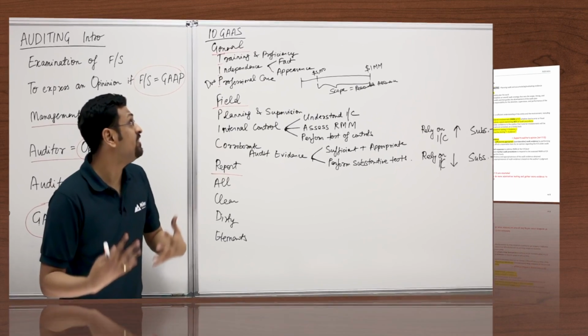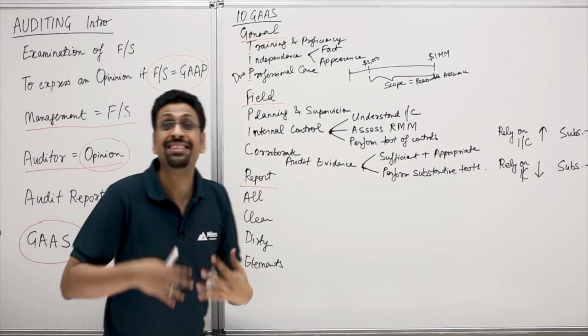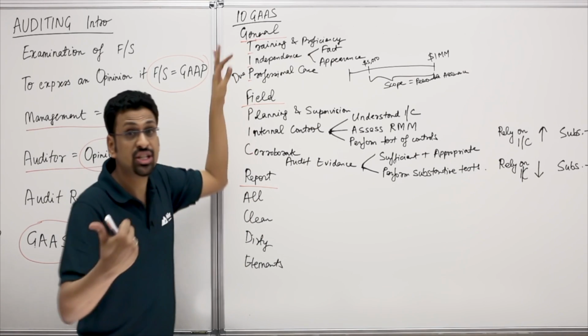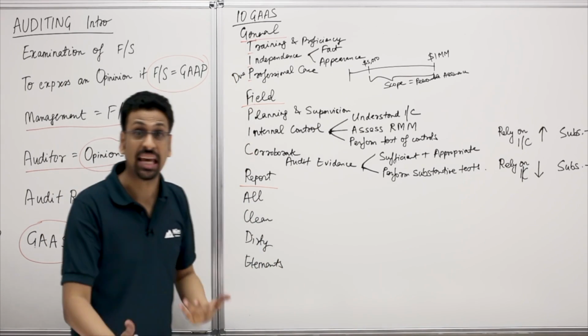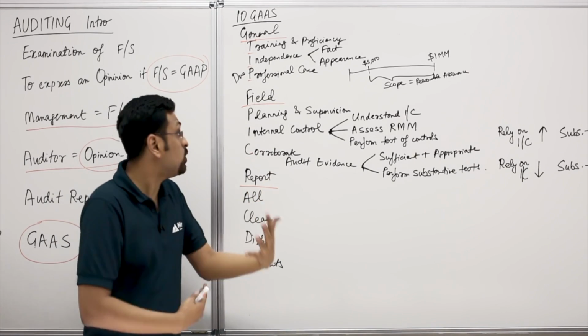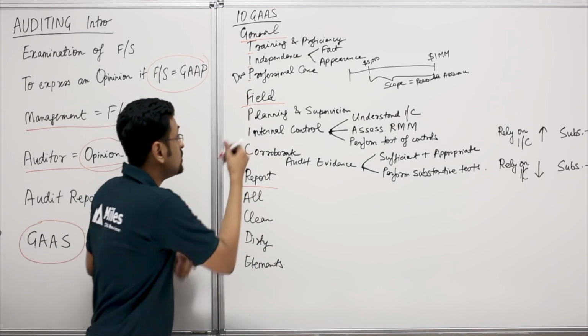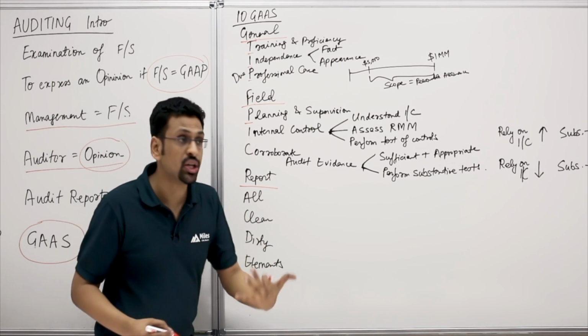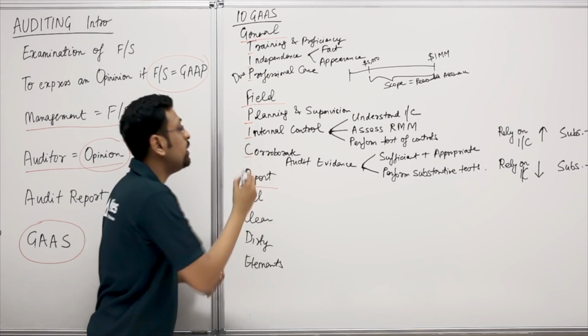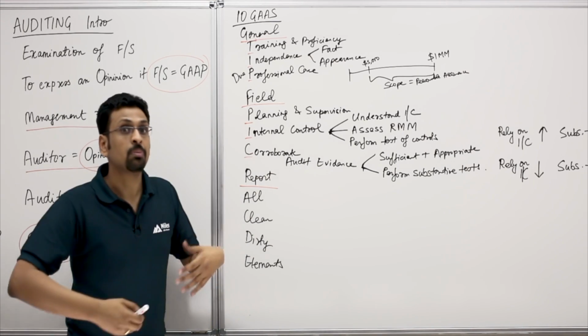So guys, we have now looked at the three general standards. The general tip, that was training and proficiency, independence, professional care. Then we went out of the field. We took a field pick. P was planning and supervision. I was internal control. C was corroborative audit evidence.